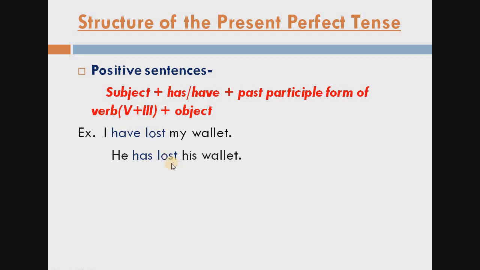So we have written here the third form of verb lost, then object his wallet. So this is the present perfect tense. Students, you have to learn this formula, how to make the positive sentences. Subject, then has or have according to the subject, then verb third form, and then object. This is the positive sentence, or you can say the affirmative sentence.